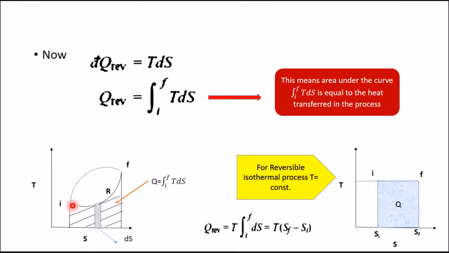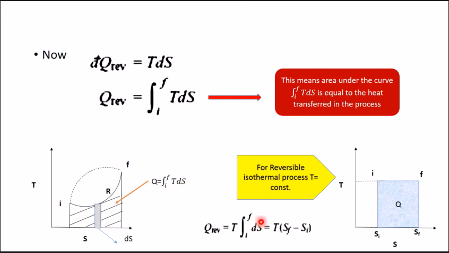Suppose this I to F is a TS plot of any reversible process. So the area under this reversible curve gives the heat transfer during this reversible process, Q equal to integration I to F T ds.